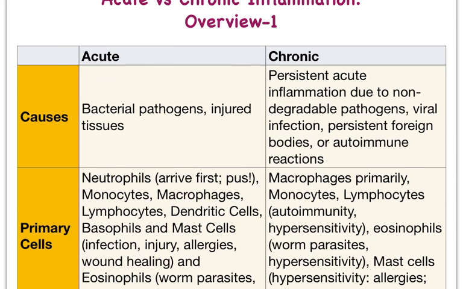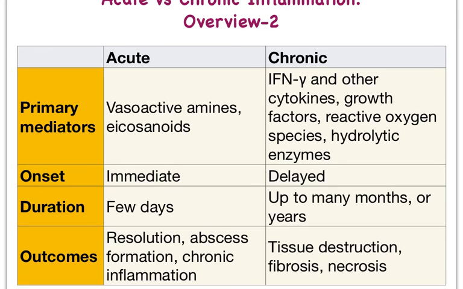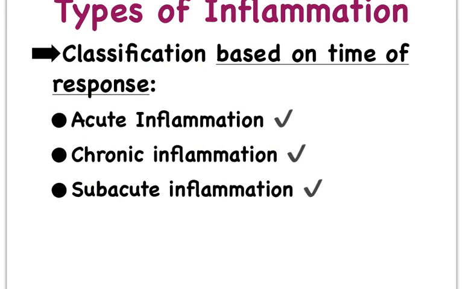So we're finally done discussing acute inflammation and chronic inflammation. And so I'm leaving you with a table on this page and the next page that compares and contrasts acute inflammation and chronic inflammation. And so this then tells us that we're finally done with the two major forms of inflammation.